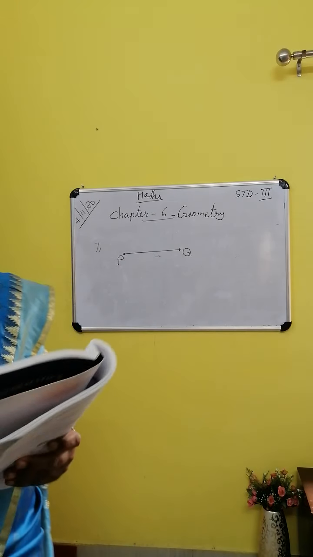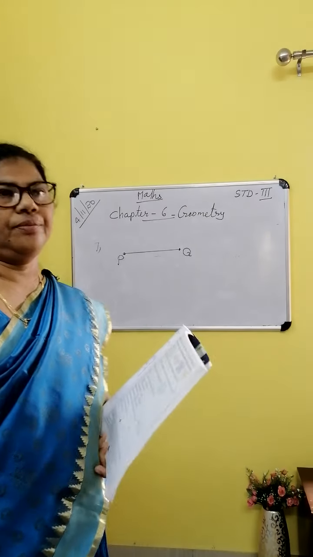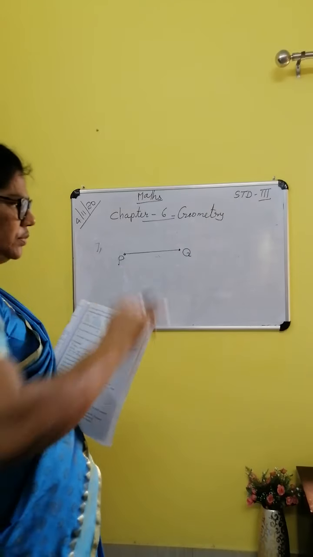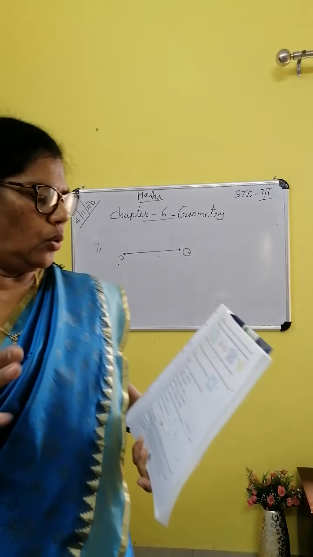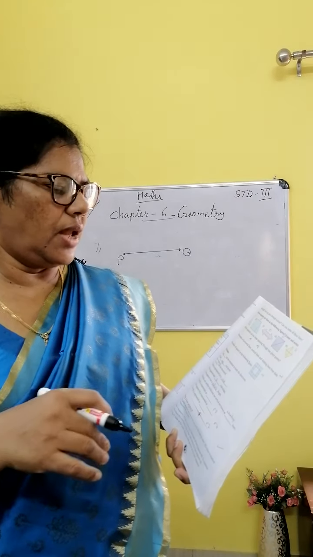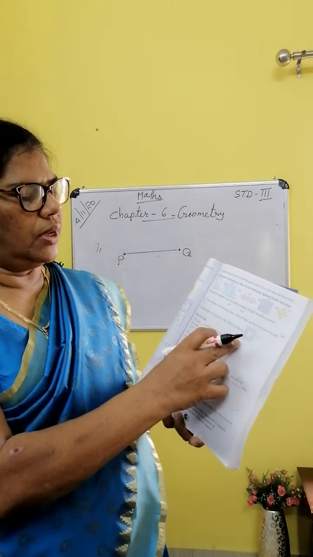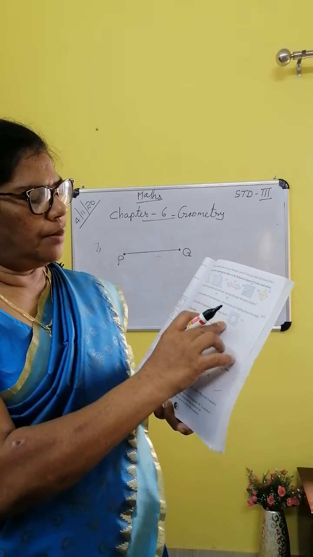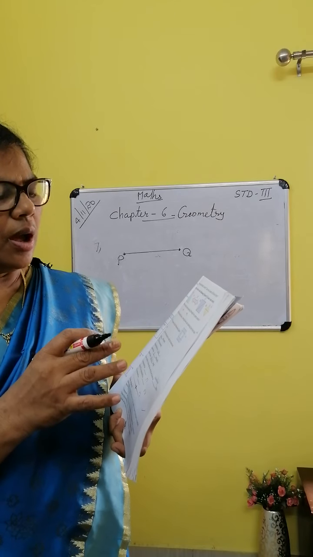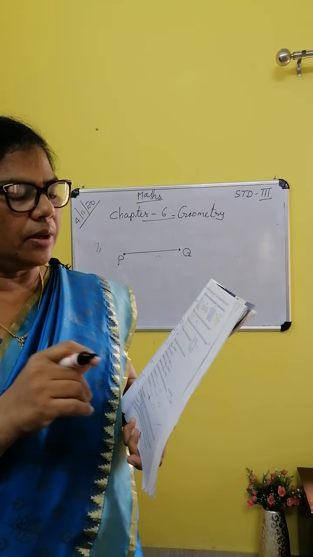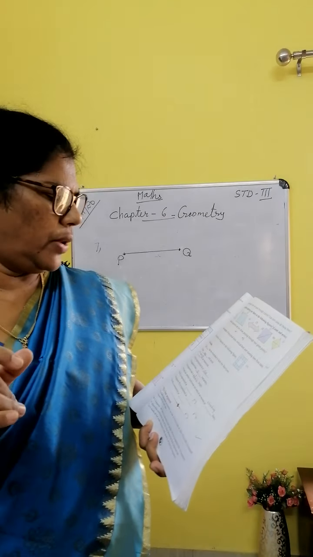Then give some examples of horizontal lines, vertical lines and slanting lines from daily life. By seeing all the objects in your house, you can find out how many horizontal lines, vertical lines and slanting lines there are. Next one, count the number of squares in the following figure. It comes to 14 squares in total.